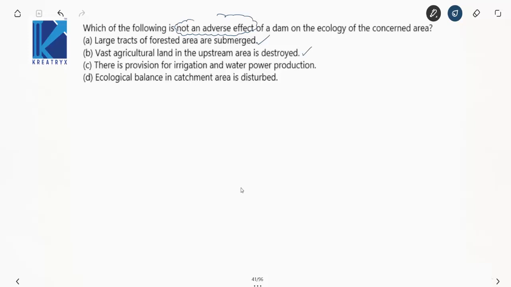There is provision for irrigation and water power production. This is not an adverse effect. This is a positive effect. So C is the correct option. Ecological balance in catchment areas disturbed. Yes, this is an adverse effect. So your option number C.